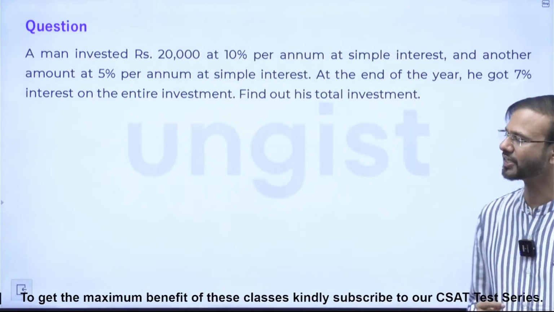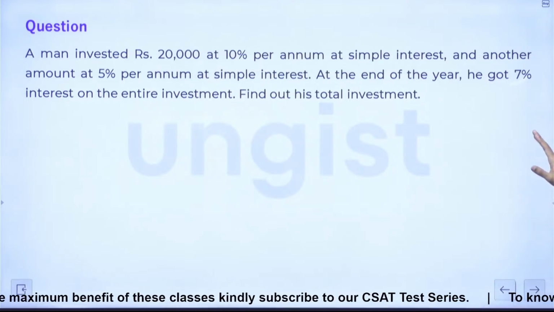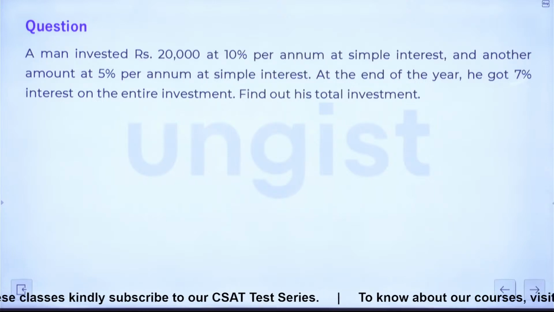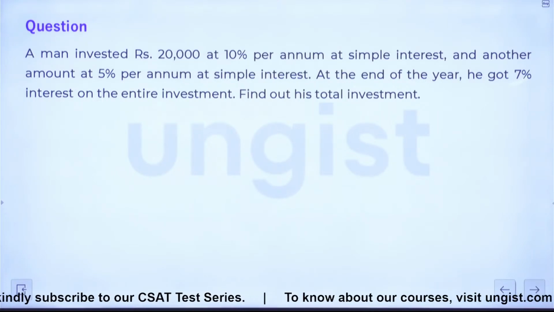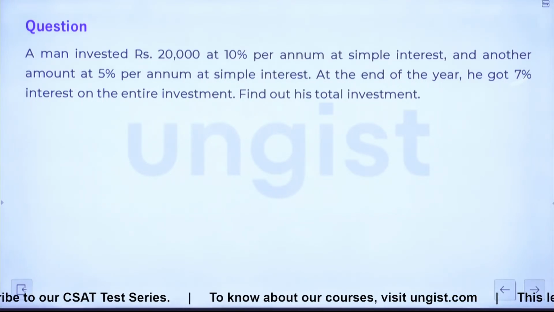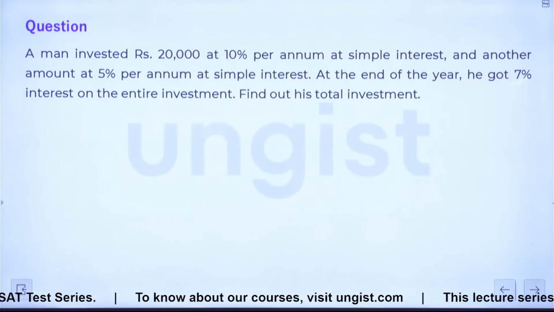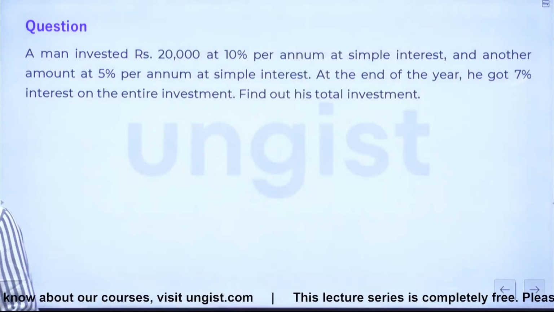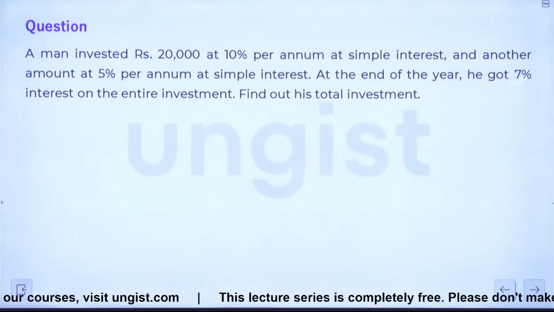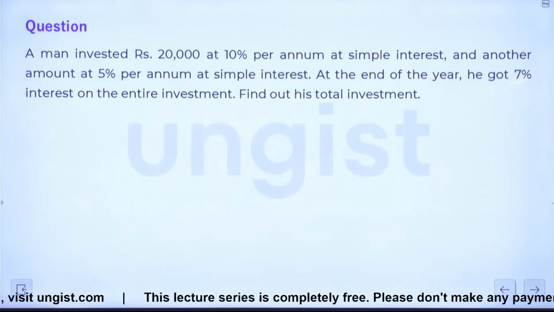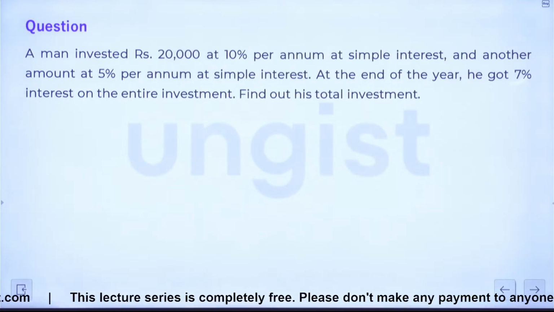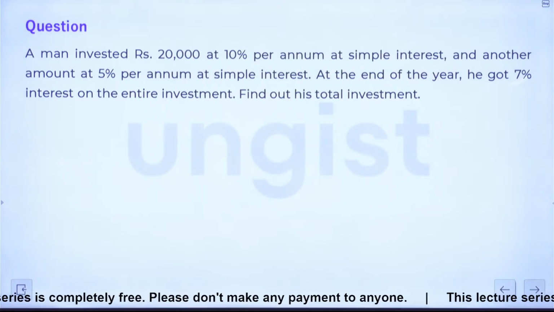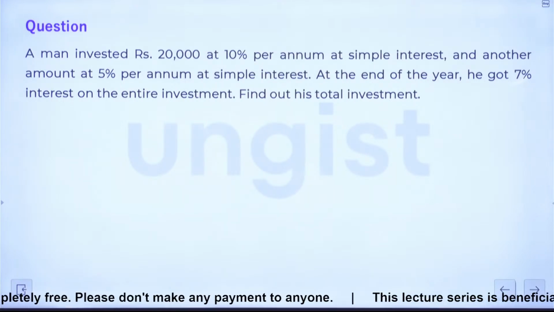A man invested 20,000 at 10% per annum simple interest and another amount at 5% per annum simple interest. At the end of the year, he got 7% interest on the entire investment. Find out the total investment. Correct?